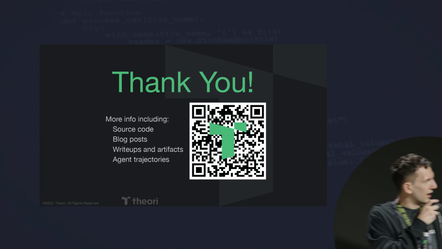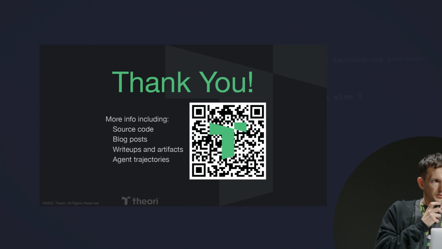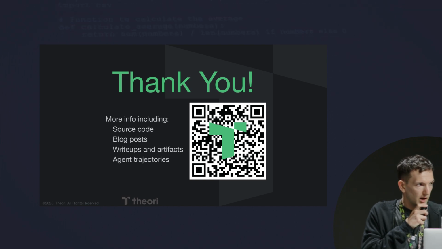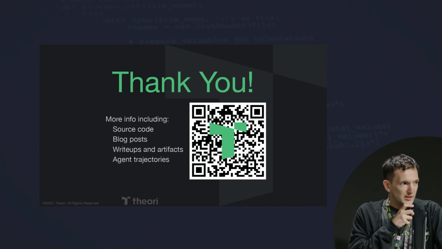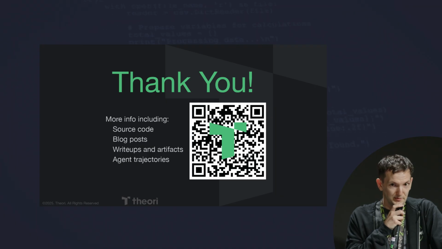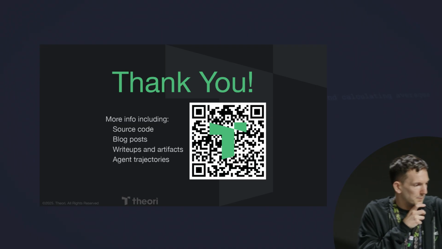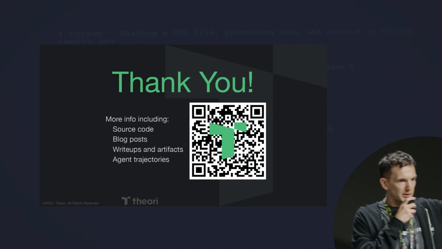Wonderful. So this QR code, we actually have a lot of things there, including agent trajectories. The agent trajectories for those SQLite bugs, now that they're patched, are in there. You can look at those and try to imagine what it would take for a fuzzer to generate a zip file that is hex encoded, that is used in a select statement with the zip module in SQLite. No, a fuzzer's not going to find that. So all our stuff's up there.